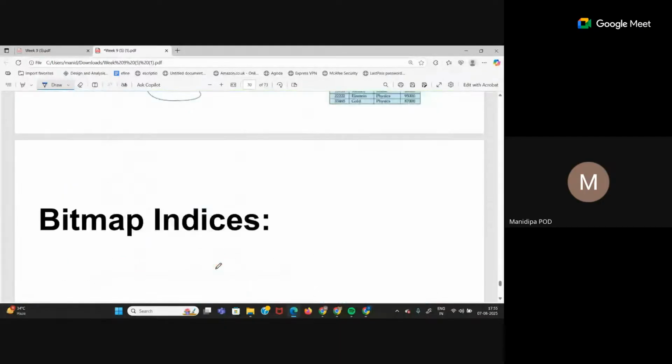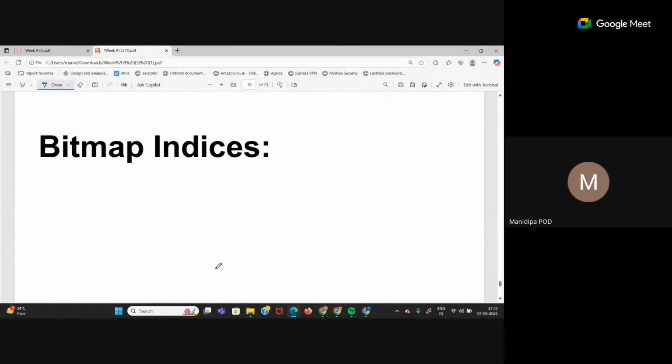But quickly, we have one more topic to cover, that is bitmap index. Okay, is static hashing clear for everyone?